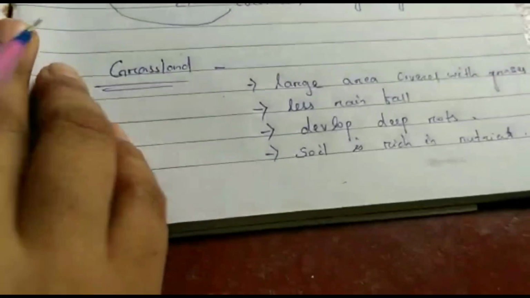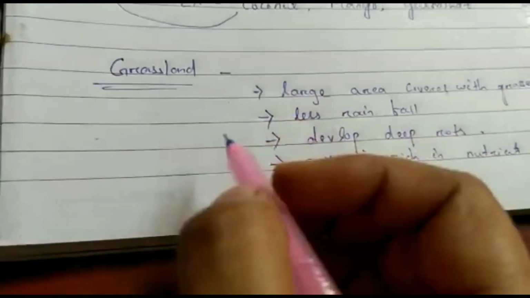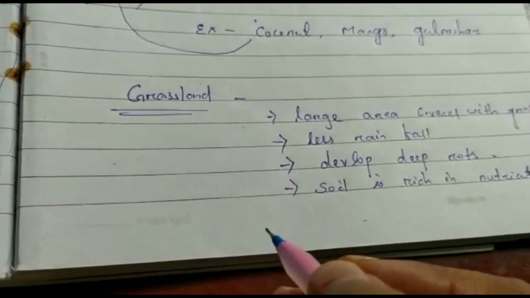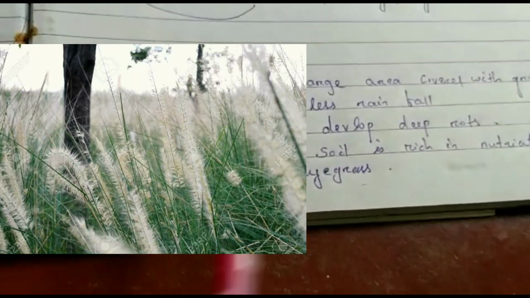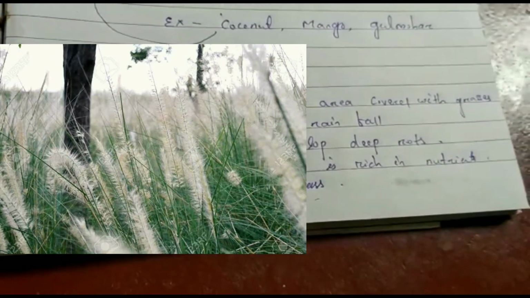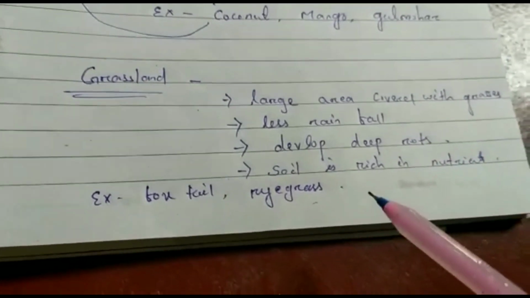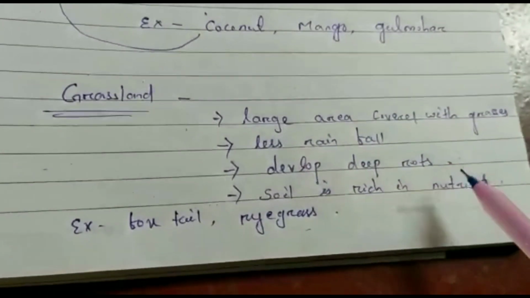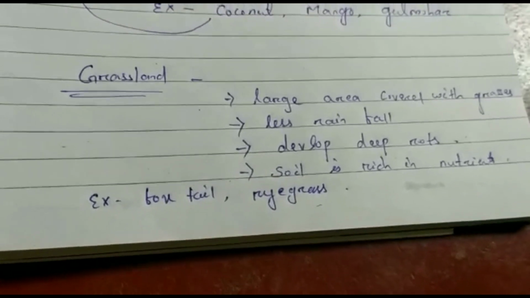If I give you examples, they are foxtail and ryegrasses. You can see them in the grasslands figure. These are the types of grasses found in the grasslands. The number of tall trees or bushes is very less here because this area receives very less rainfall, so small plants or grasses are scattered all over the area.